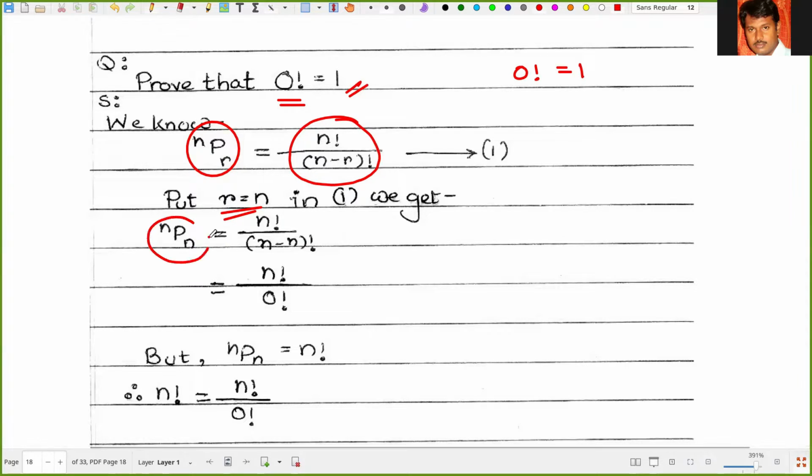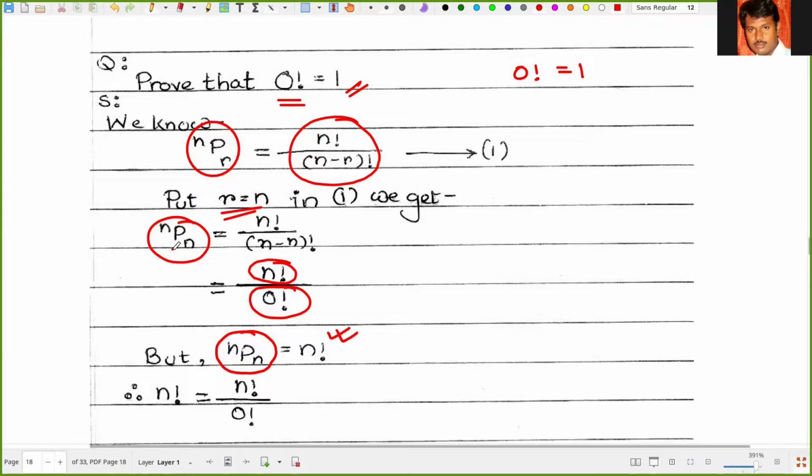So nPn, that means n factorial upon (n minus n) factorial. So that one is becoming, the numerator is now n factorial and the denominator is 0 factorial. Now we know nPn means n factorial.